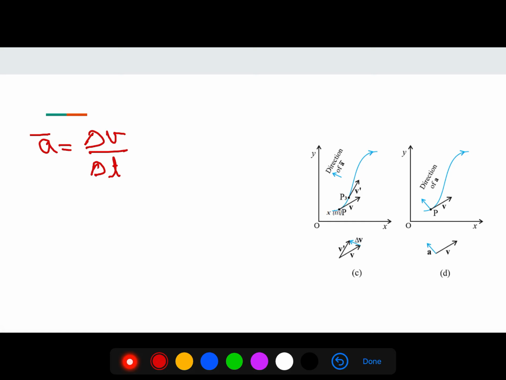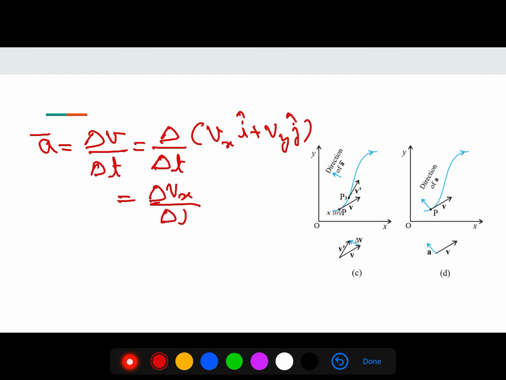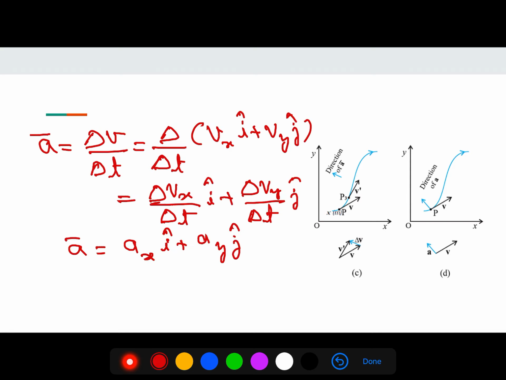Average acceleration of an object is the ratio of change in velocity and time interval. In place of v you can write vx i cap plus vy j cap, so you may write delta vx by delta t i cap plus delta vy by delta t j cap. So a can be written as ax i cap plus ay j cap.